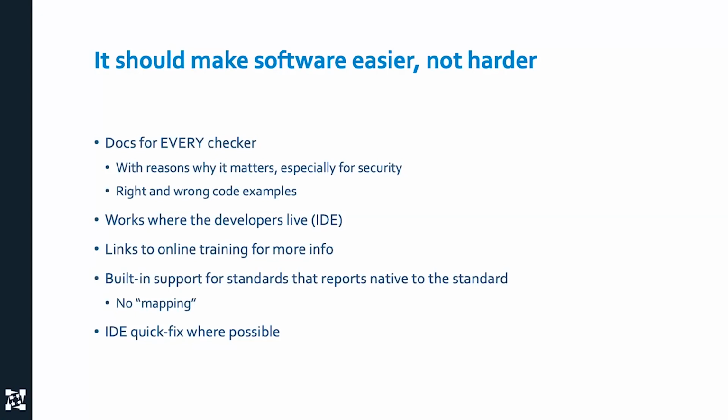Well, docs for every checker. Static analysis needs to have detailed docs for every single checker they support. It needs to say why this thing matters, especially in security. Buffer overflow is a security issue. Why is that? When I look at things like Heartbleed, checking parameters for valid ranges is a security issue, but people might not know why. Why does this matter? And you need right and wrong code examples. What does this look like in the real world? And how on earth would I fix it without breaking the code?